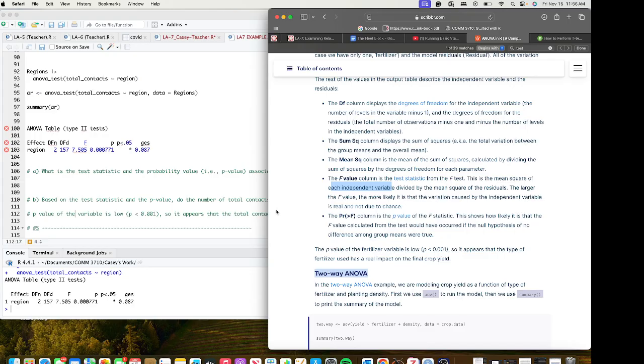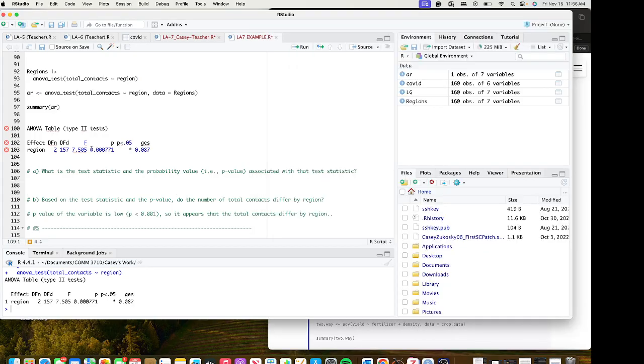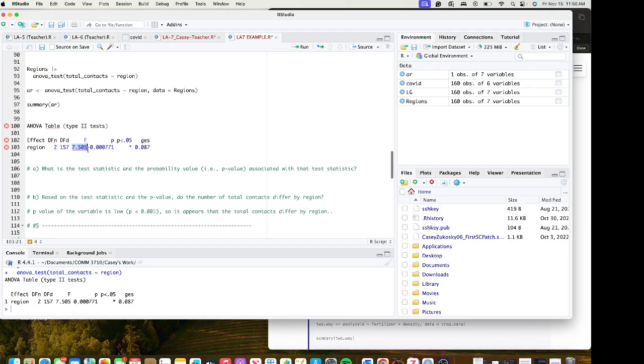So our p-value here is 0.0071, which is less than 0.05, meaning that there is a strong correlation between total contacts and region, and our test statistic is 7.505.